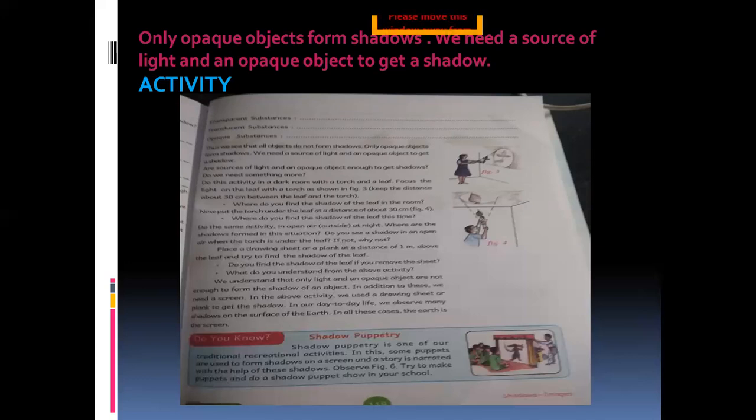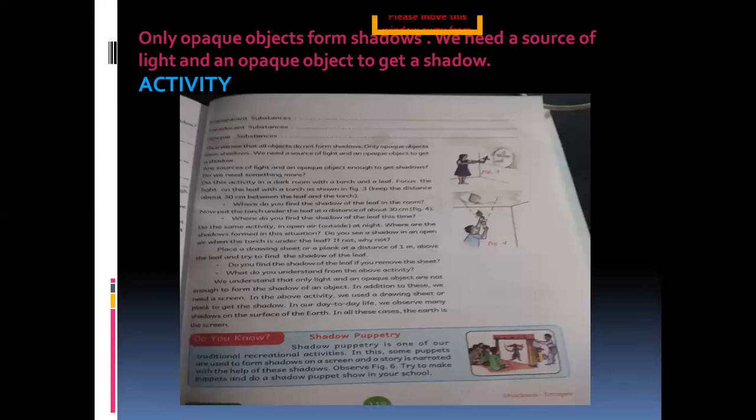The plank or the cardboard will act as a screen and the shadow will be formed on the screen. So what is required for the shadow formation? We need the opaque object and torchlight. Along with that, one screen, that is cardboard, is also required.